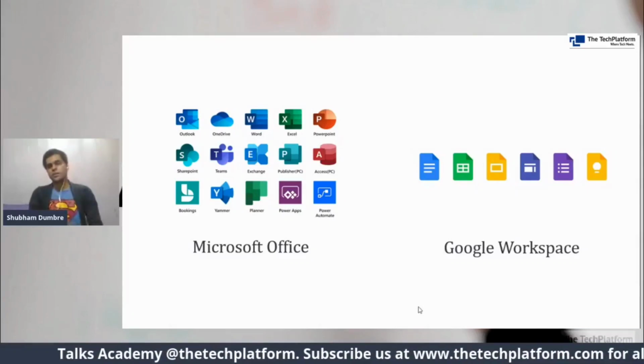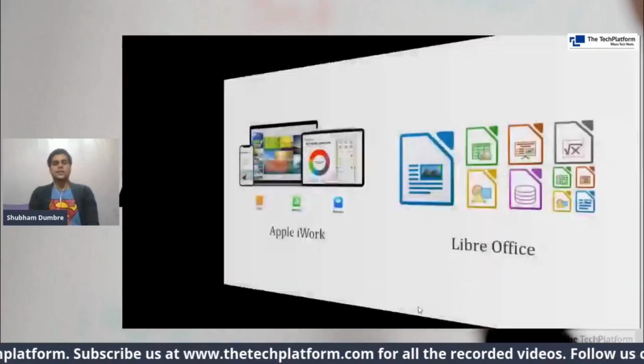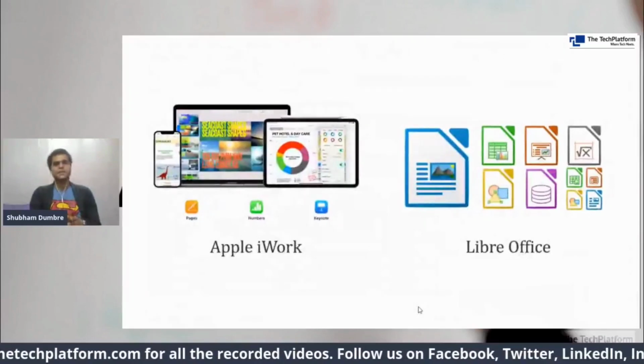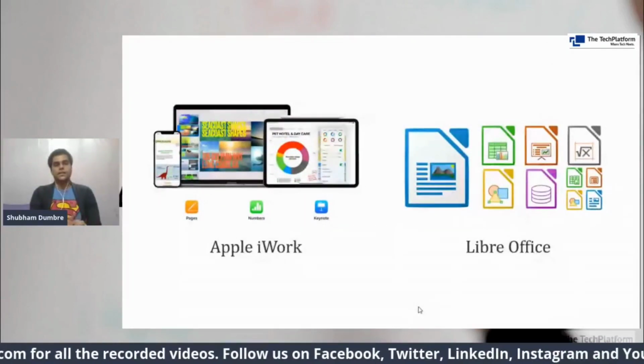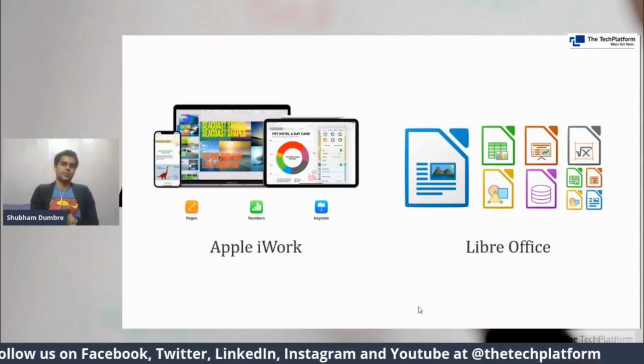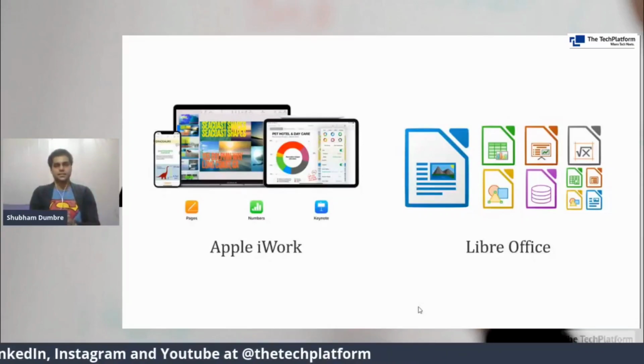In terms of Google Workspace, we have Docs, Sheets, and Slides. Next was Apple iWork and LibreOffice. Apple iWork has Pages, Numbers, and Keynote, where we can carry out similar functions and work corresponding to Word, Excel, and PowerPoint, or Slides, Sheets, and Docs.